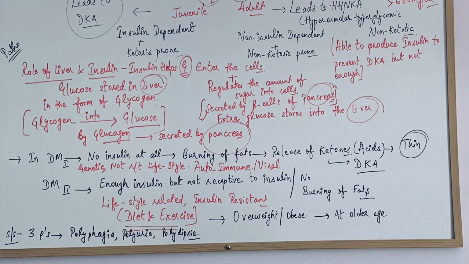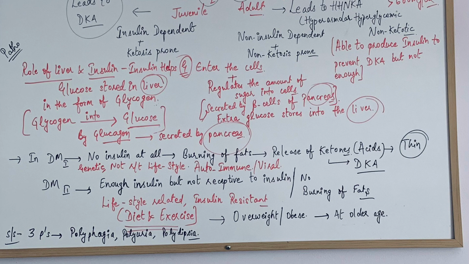And in type 2, there is some insulin in the body but not enough. There can be insulin resistance also. So it is not burning the fats, so there is no release of ketones in the body, so there is no ketosis in the body.